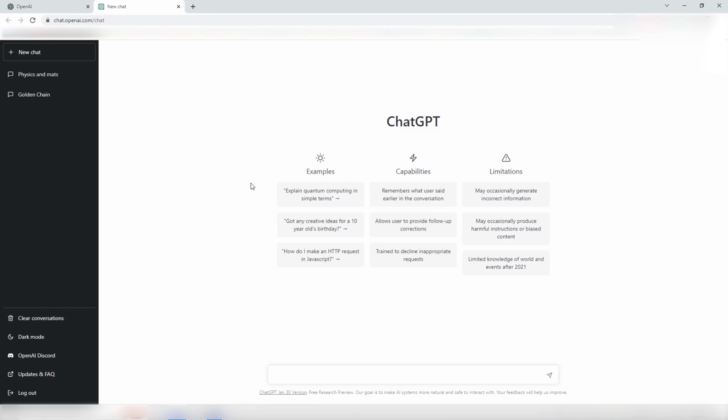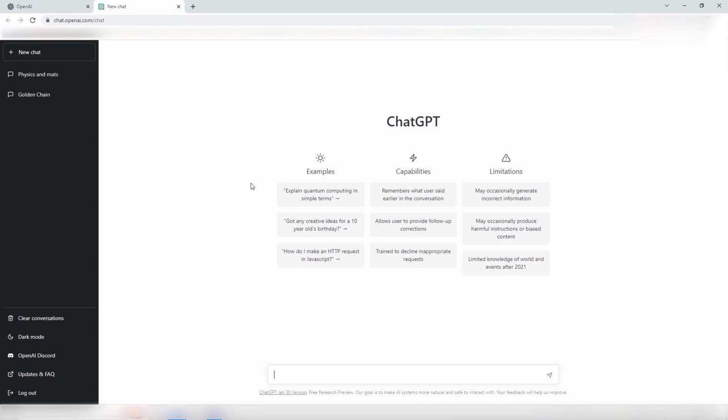On the second point, it allows users to provide follow-up corrections. That's what I mentioned before. You can say that there is a mistake in the provided answer, and that's really nice. It's going to correct itself. Maybe it's going to need a few iterations, but yeah.